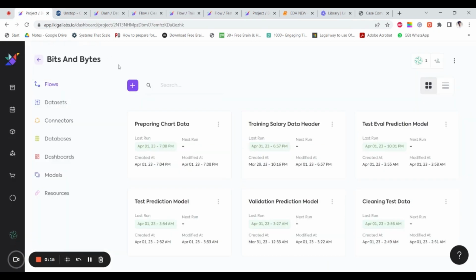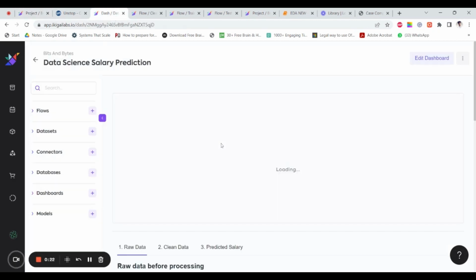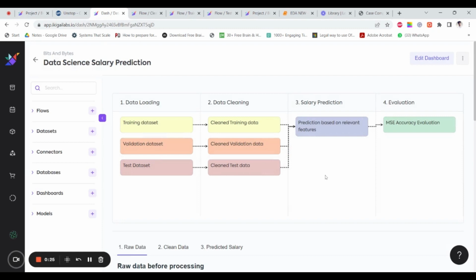This is our Bits and Bytes project folder on the Ikigai platform and we have made several flows and we'll be discussing this in brief shortly. In this case, our task is to predict the salary by making a data app on the Ikigai platform based on the features such as job title, the location of the company, company name, headquarters, etc.